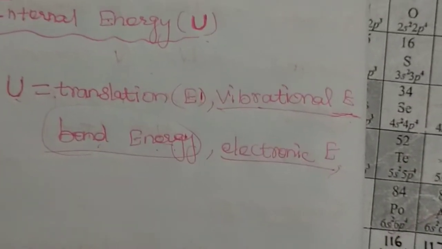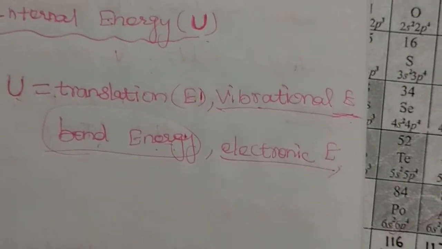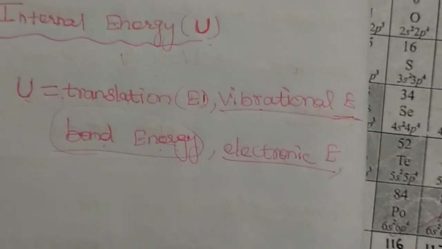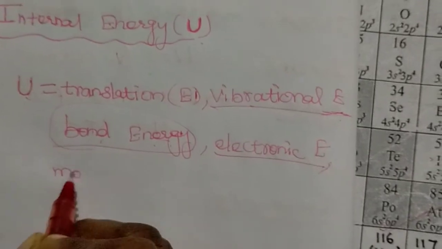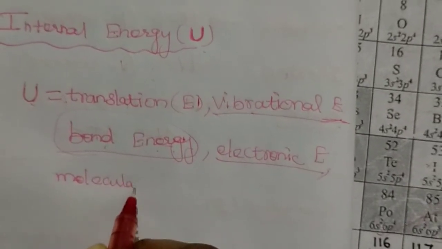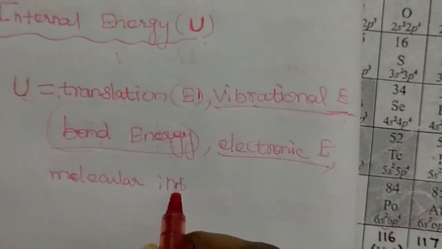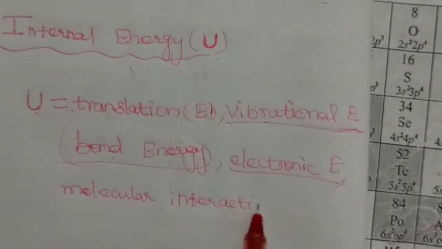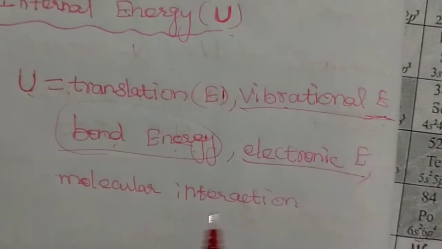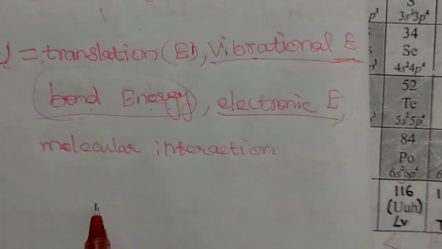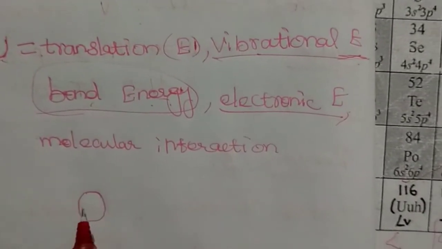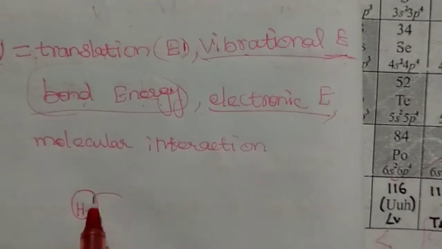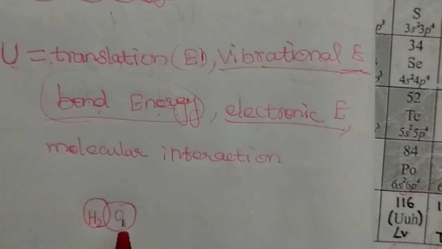And the next energy, molecular interaction energy. Molecular interaction means one molecule combines with another molecule.